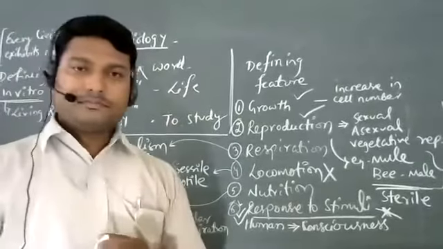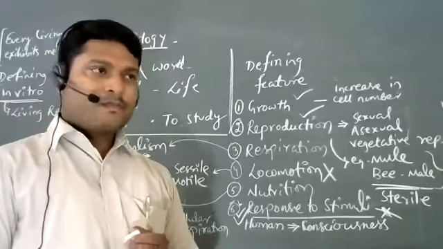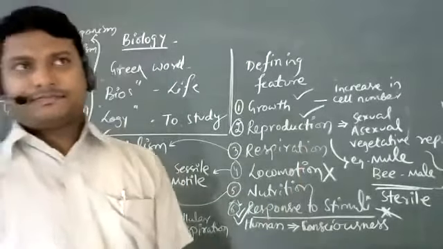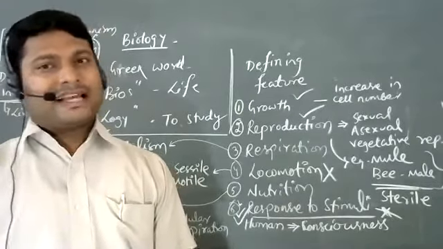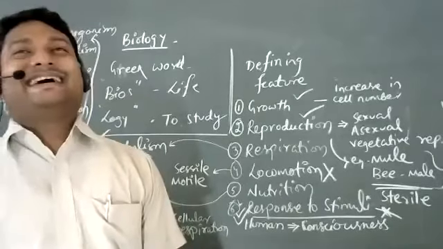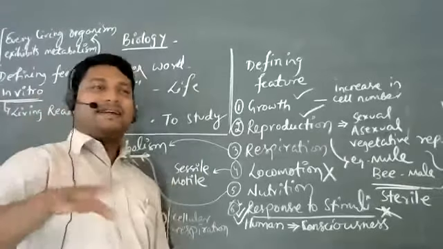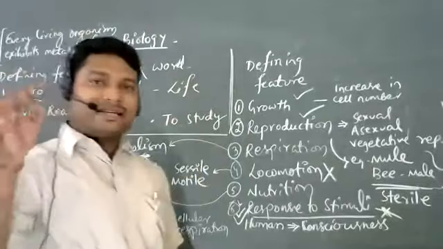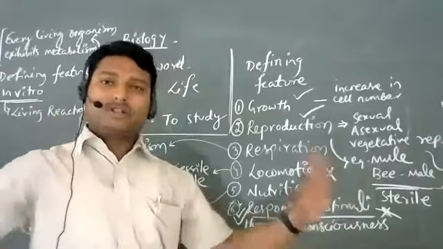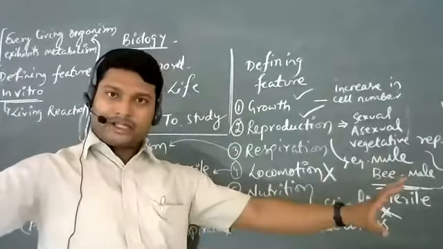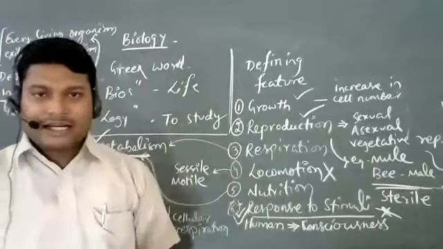Sir, in case of reproduction, you said that it's not a defining feature because of the mules. Yes, I gave two examples. Those can be taken as exceptional cases. So what did I say in the beginning? I said we talked about so many features, and a defining feature is something that is going to be used across all organisms, across the whole range, without exception. If there is no exception, only then are we going to call that a defining feature.